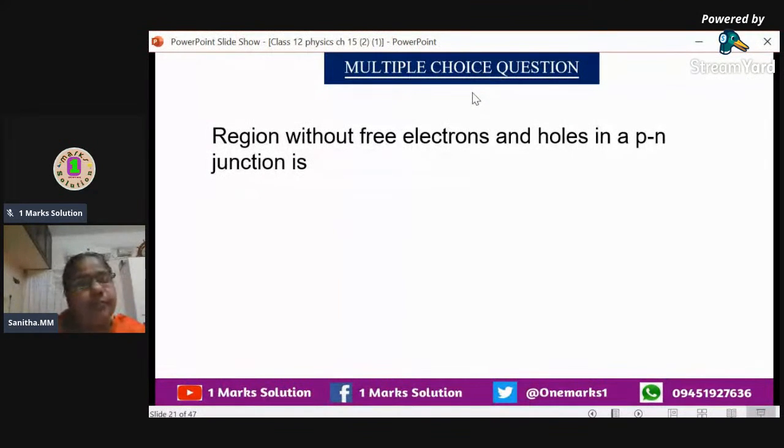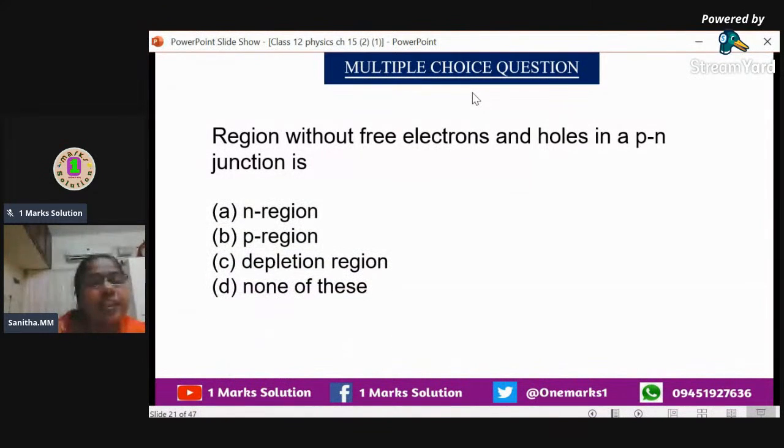Next, the region without free electrons and holes in a PN junction. Which is the region we have to find? Is it the N region, the P region, the depletion region, or none of these? Actually, once the PN junction is formed, electrons or holes will not cross. That is why we call it the barrier potential. It is a barrier, right? That means holes and electrons won't be crossing through this junction. So in the depletion region, there are no free electrons and holes.